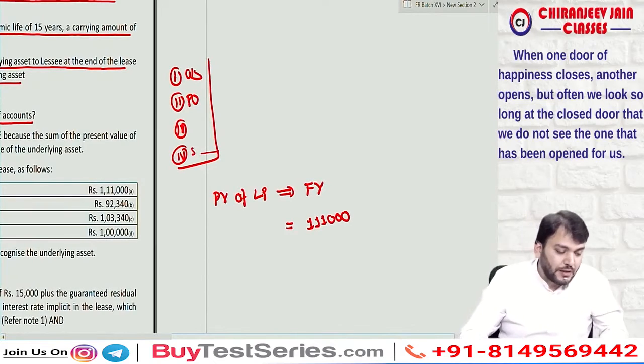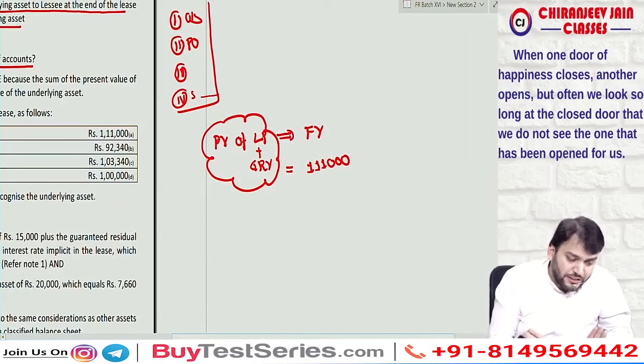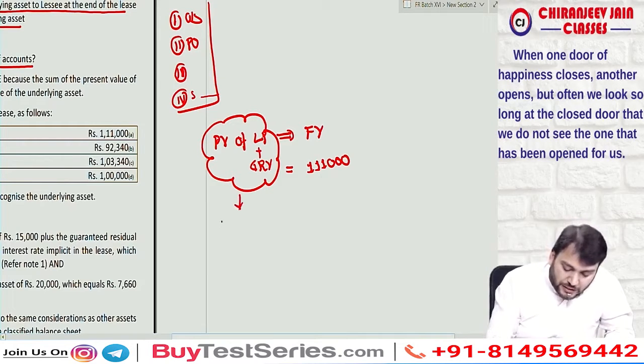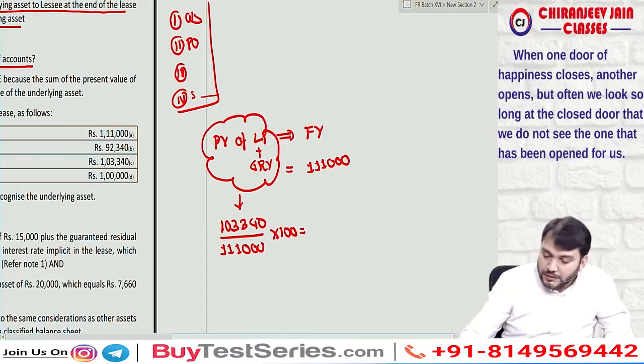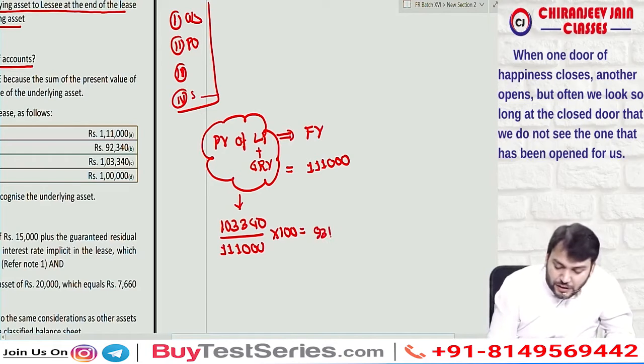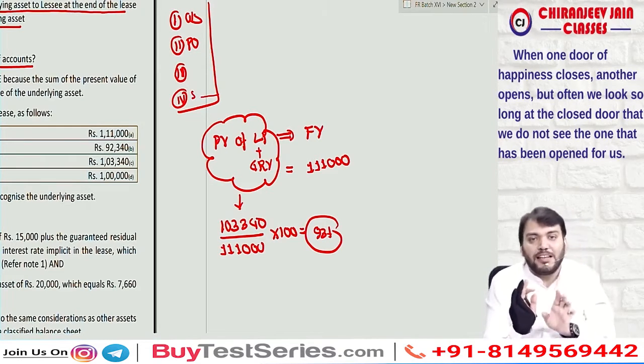Correct now. Understood? So what is the present value of lease payment plus guaranteed residual value? You can calculate by your own, but I am just writing this is equal to 1,03,340. If you compare this with 1,11,000, how much percentage is this coming? 1,03,340 divided by 1,11,000 is equal to what? This is 93%. So can you say the present value of lease payments substantially covers the initial fair value of leased asset. Therefore, it will be classified as finance lease.